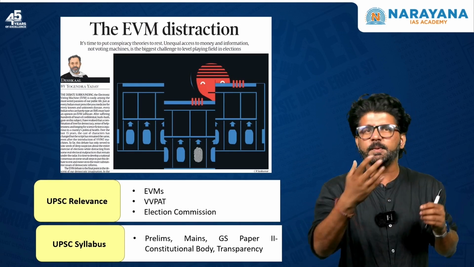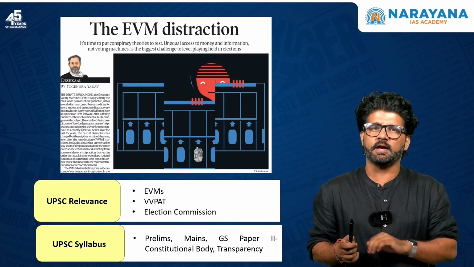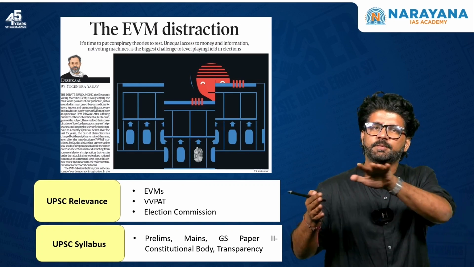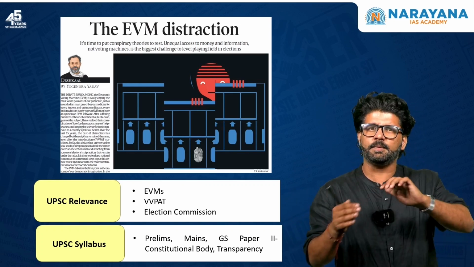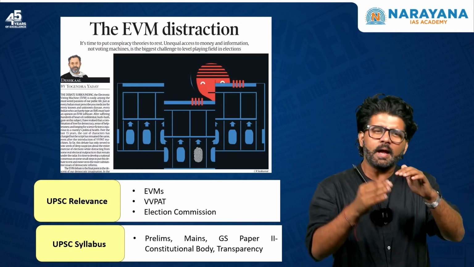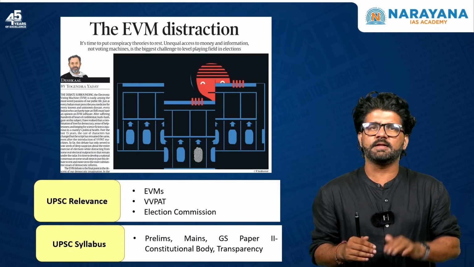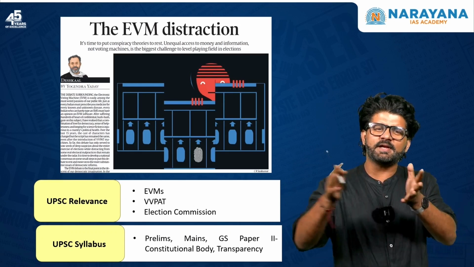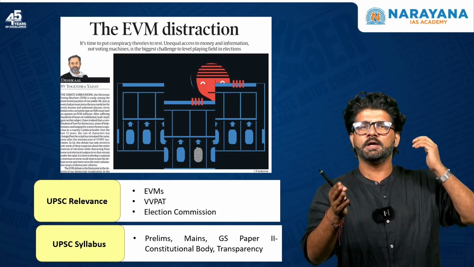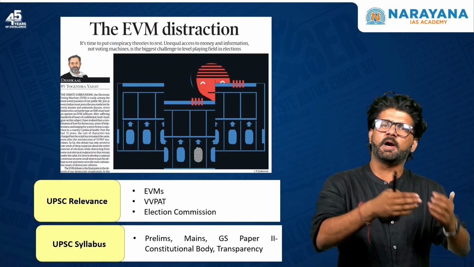But now many people or political experts are also saying that in the 2024 elections, BJP did not get an absolute majority. So some fears have been rather allayed, and people are a little bit more trusting towards EVM as of now. According to the author of this article, Yogendra Yadav, these kinds of apprehensions should go away now, because we are seeing it's not like BJP or any political party is winning election after election.